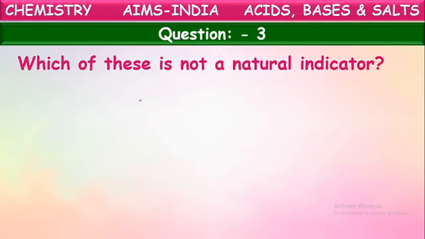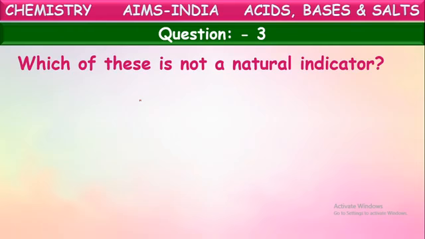Next one, which of these is not a natural indicator? See, they are going to show here some indicators. What does indicator mean? We know it is a chemical which is used to identify acids and bases by the color indication. Example, litmus, phenolphthalein, naphthalene, turmeric, China rose. These all come under indicators. These are used for identification of acids and bases.